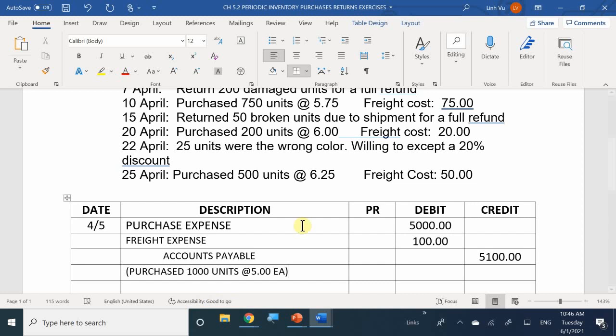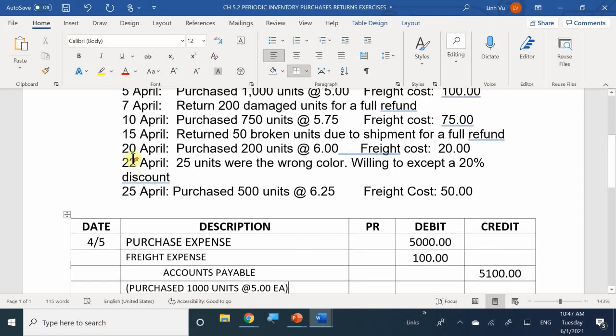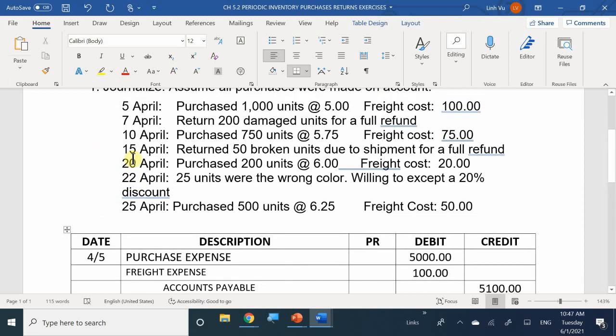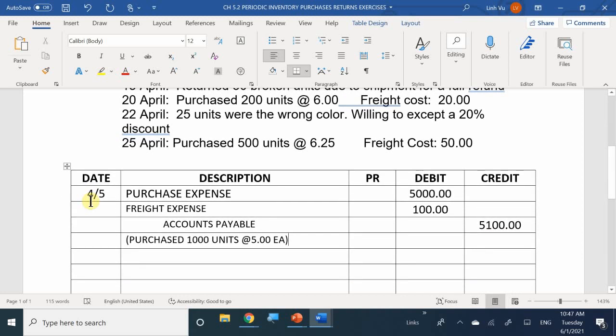Then, on April 7th, we ended up returning 200 damaged units for a full refund. I only have one batch of inventory.